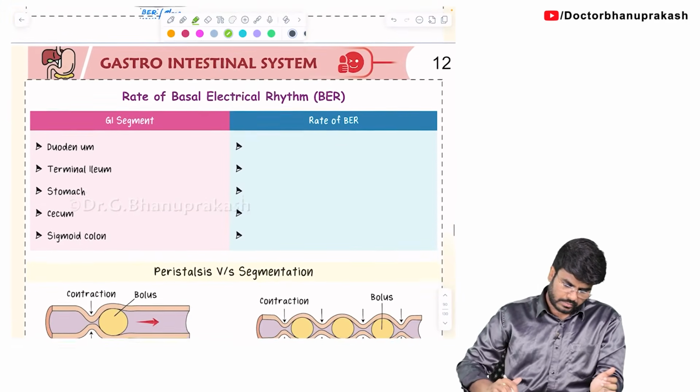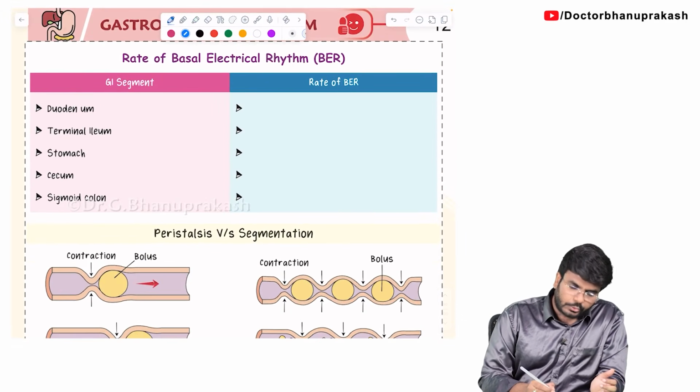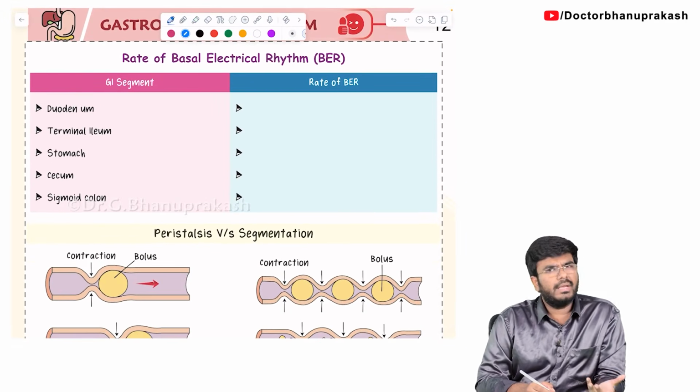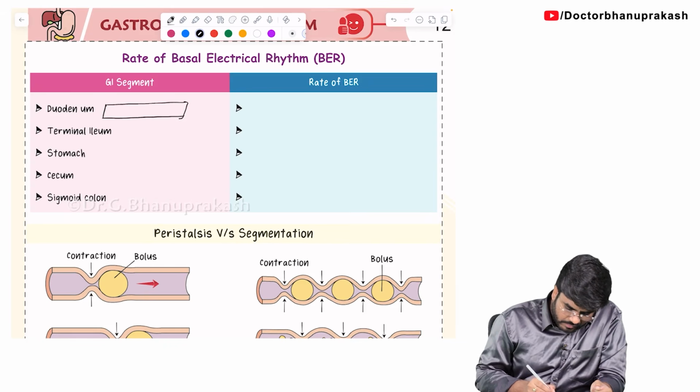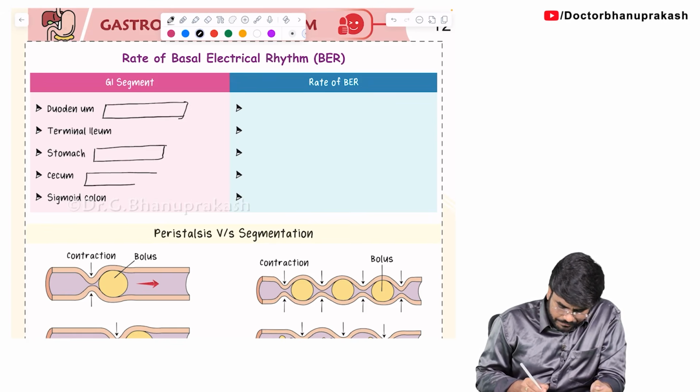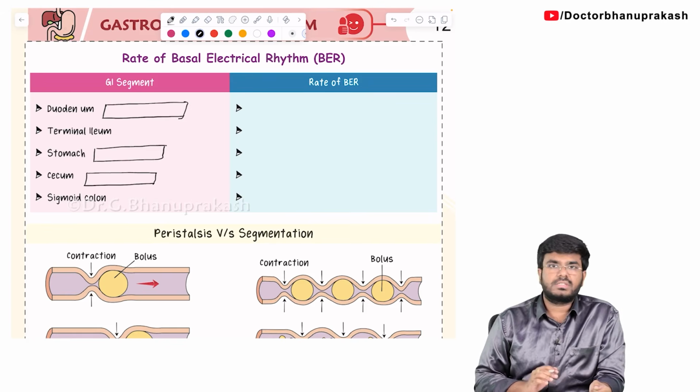Done. Next, my question to you is, do you have one interstitial cell of Kajal or many interstitial cells of Kajal? We have many interstitial cells of Kajal. So there are interstitial cells of Kajal present in the duodenum. Yes. Interstitial cells of Kajal present in the stomach. Interstitial cells of Kajal present in the cecum. Okay, these are all the different interstitial cells of Kajal.